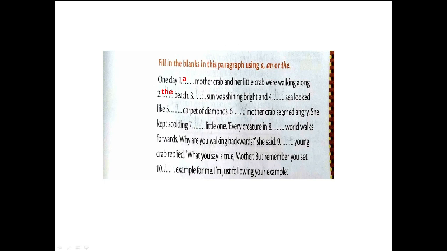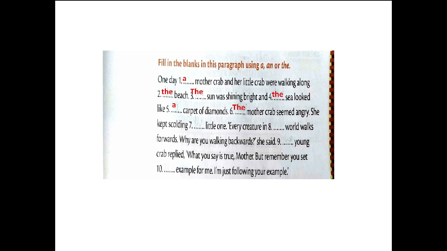Dash sun was shining bright. Sun is only one. Therefore we will use the. The sun was shining bright and dash sea looked like dash carpet of diamonds. So I am talking about the sea on the beach. Therefore, the sea looked like a carpet of diamonds. Dash mother crab seemed angry. Now here when I am using mother crab, I am specifically talking about the mother crab who was walking along the beach. Therefore what will I use here? The. The mother crab seemed angry.